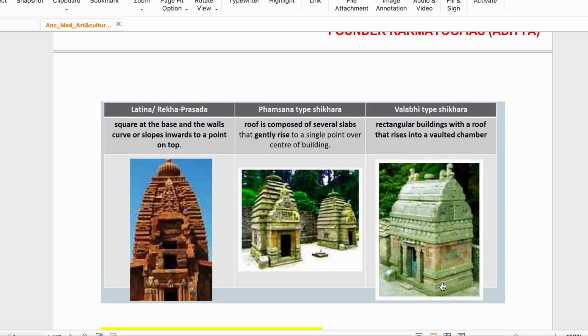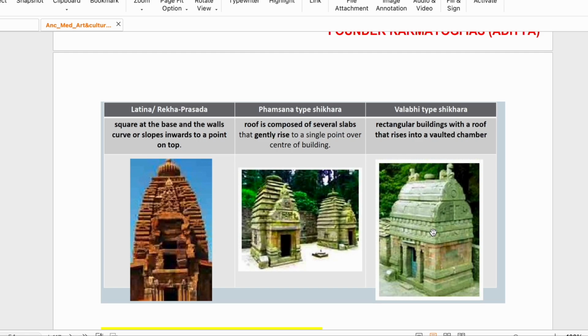There are different types of shikhara that we will see. There is Rekha Prasad, or Latina: square at the base and then it becomes curved. Then Phamsana: the roof is composed of several slabs. You see one slab, two slabs, three slabs, and there is a gentle rise to a single point. There are several slabs; this is called Phamsana.